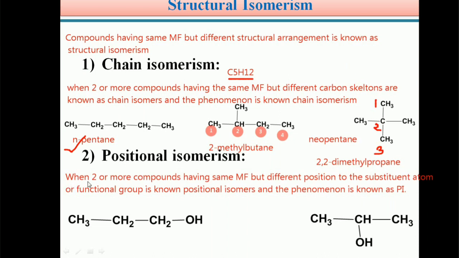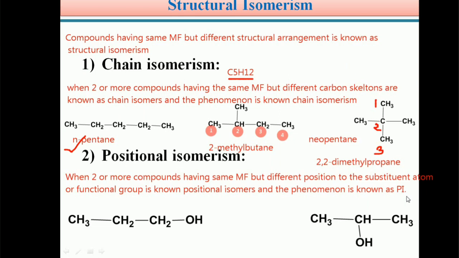Students, for our convenience, here I write PI means positional isomerism.